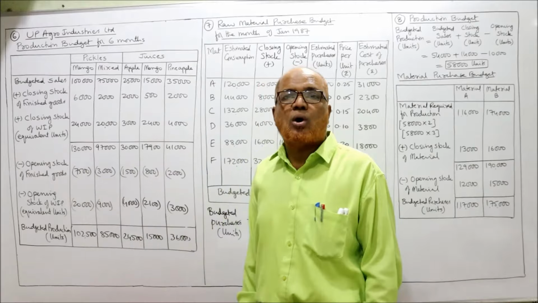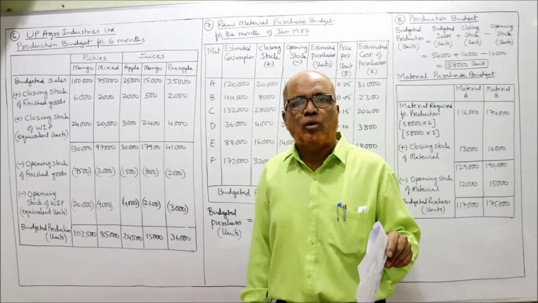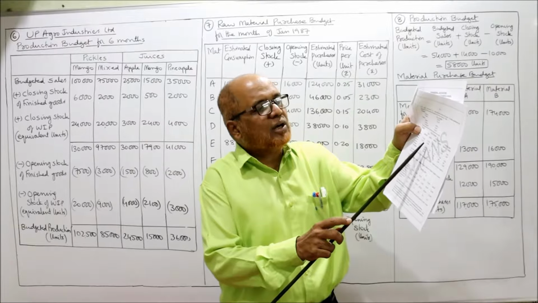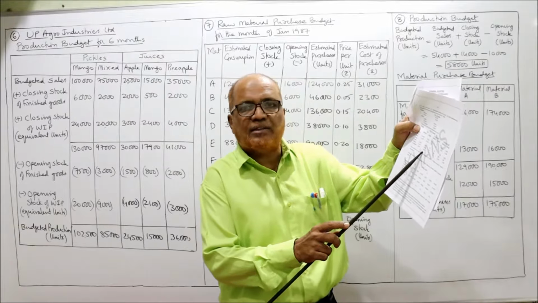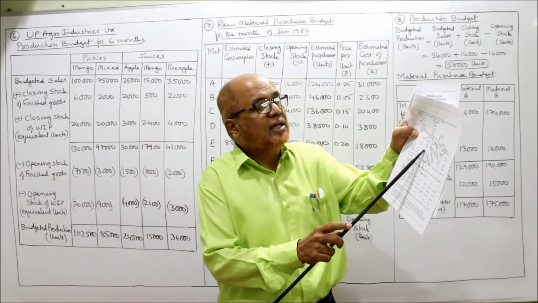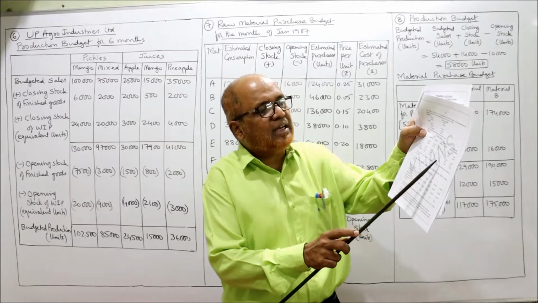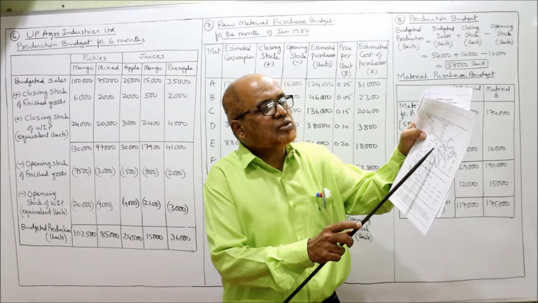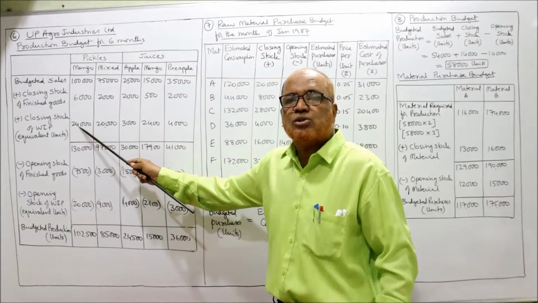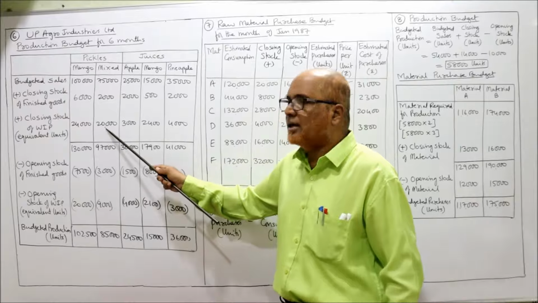Now closing stock of WIP. This is the new point. Work in progress closing stocks are given 40,000, 25,000, 4,000, 3,000, 5,000. This should be multiplied with percentage of work completed. Here percentage of work completed closing 60, 80, 75, 80, 80. So multiply 40,000 into 60%, you will get 24,000. Similarly 25,000 into 80%, you will get 20,000.